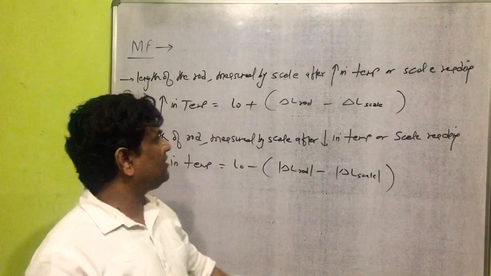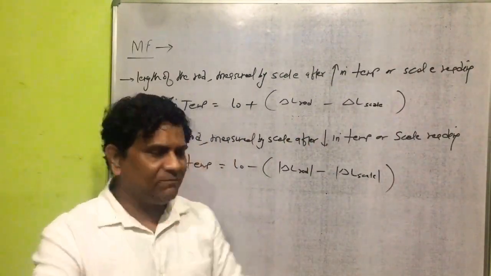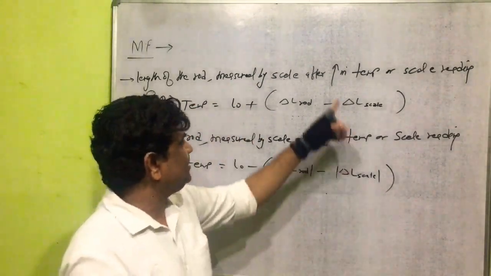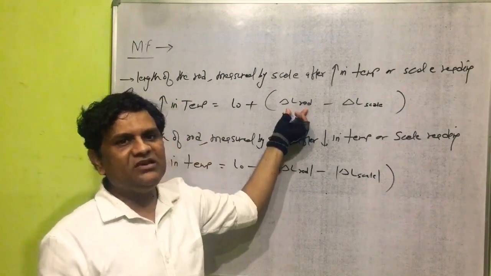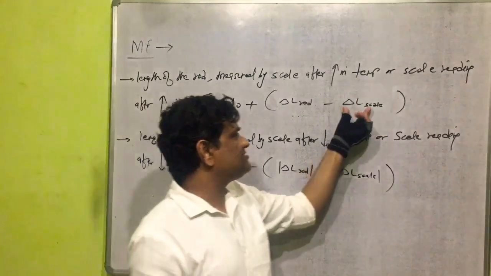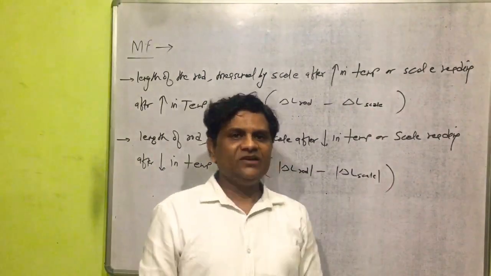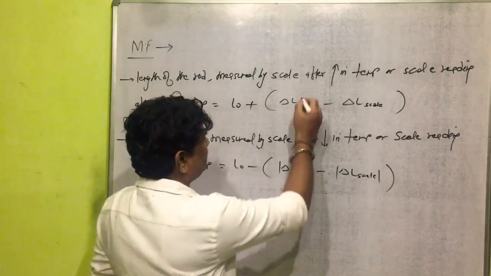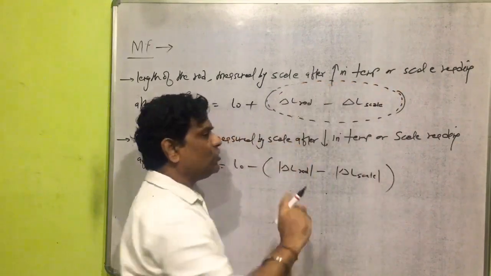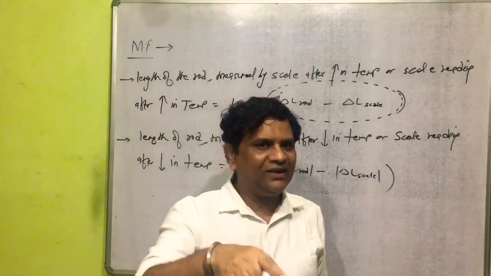It must be clear in a class here. Here temperature increases. If temperature increases, here will be plus. And if temperature increases, this will be the increase in the length of the rod. And this will be the increase in the length of the scale. It should be clear in a class here. This value may be 0, or may be positive, or may be negative. It depends upon alpha.